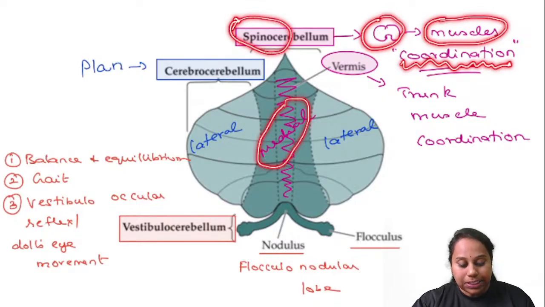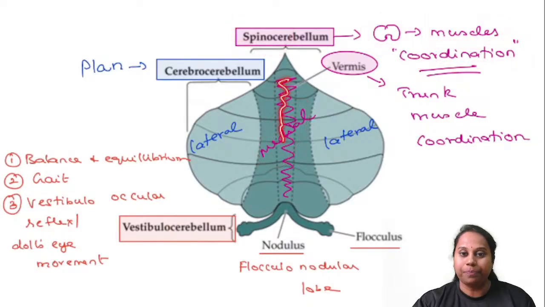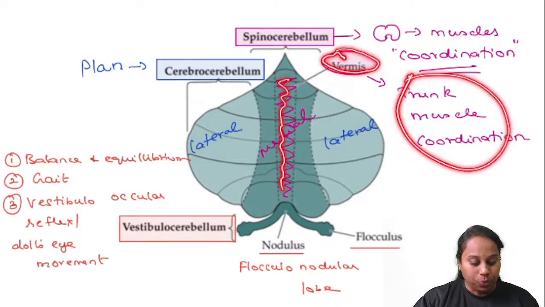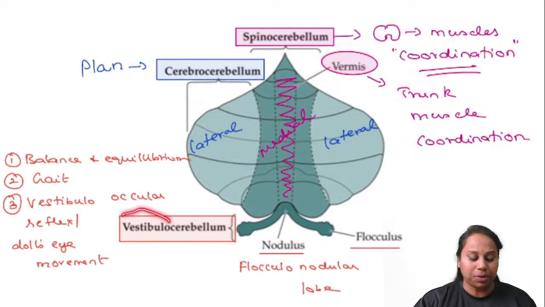Vermis is the centermost part of the spinocerebellum. So it controls the coordination of the centermost muscles of the body. What are the centermost muscles of the body? Your trunk muscles. It helps in trunk muscle coordination. Vestibulocerebellum. Anything related to the vestibular apparatus means balance and equilibrium. If you are able to maintain balance and equilibrium, you can maintain your gait. Gait means the way you walk.